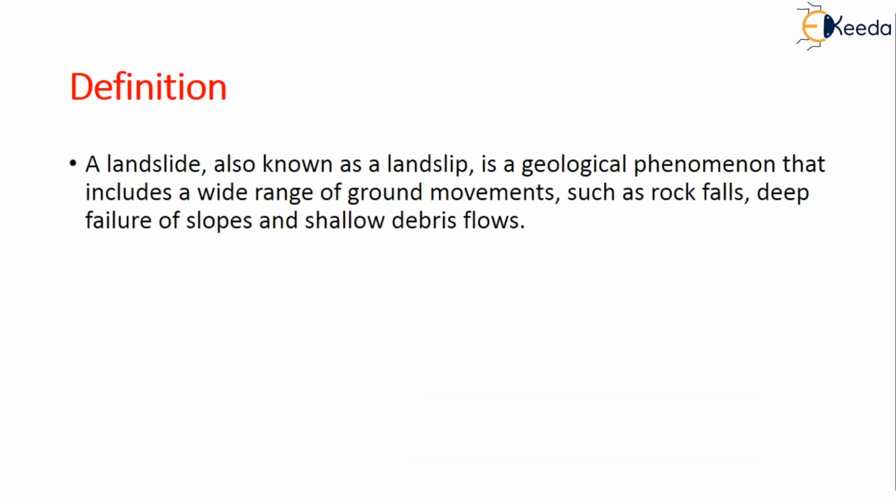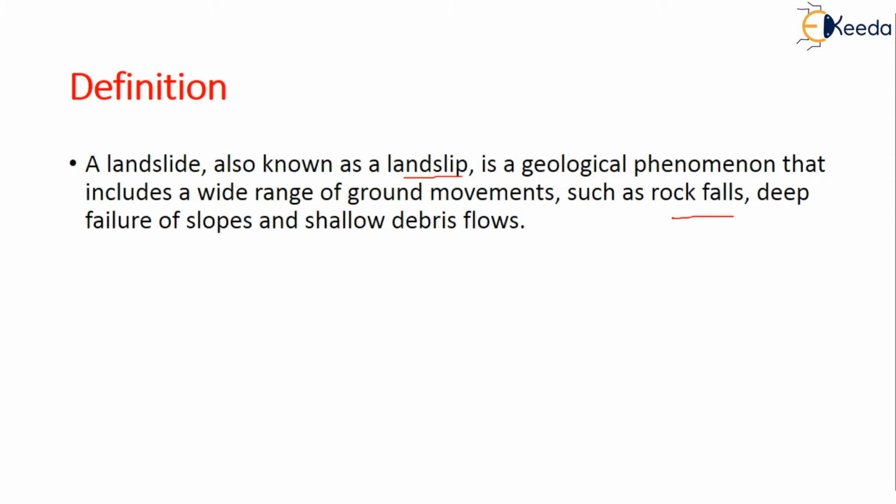Basically we have to start from the definition. So what do you understand? A landslide is nothing but a land slip. Here, a part of the land slips from one position to another, from higher to lower elevation. It is a geological phenomenon that includes a wide range of ground movement, like rockfall, deep failure of slopes, and shallow debris flows. Landslides can occur in offshore, coastal, and onshore environments, although the action of gravity is the primary driving factor.